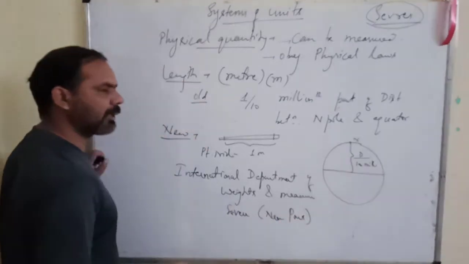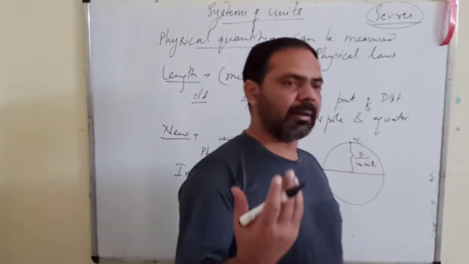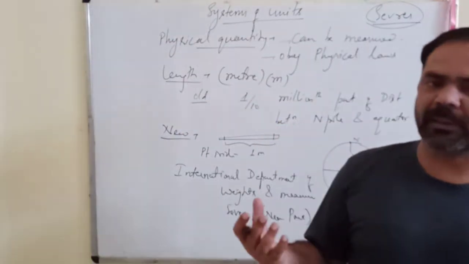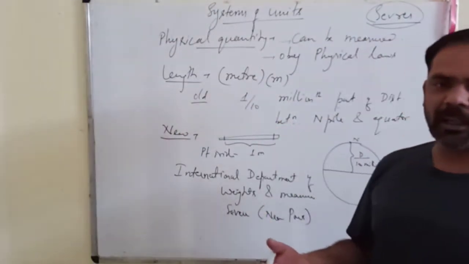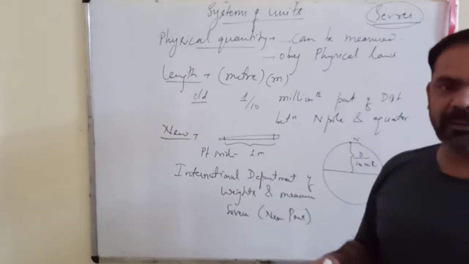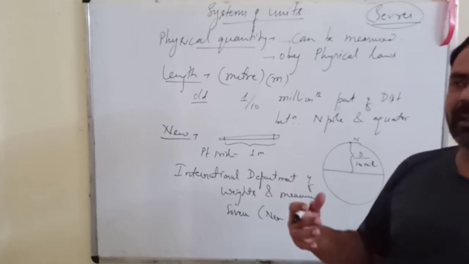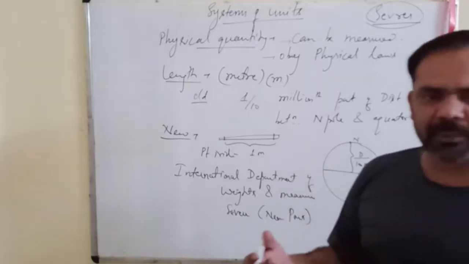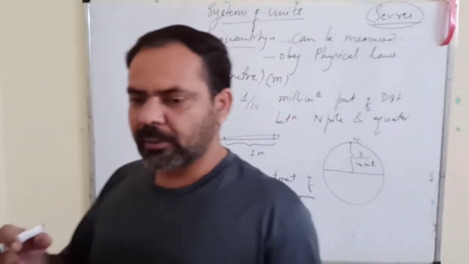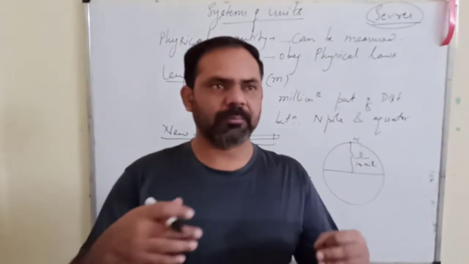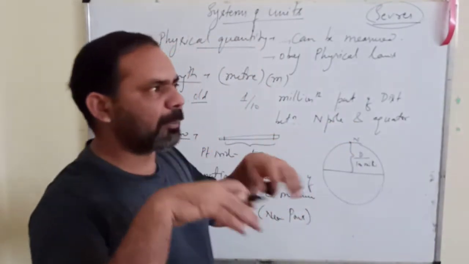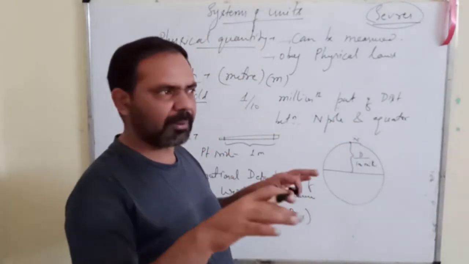What they do is, after some particular interval of time, they conduct a conference in which they invite renowned scientists, the people who represent their countries from all over the world.